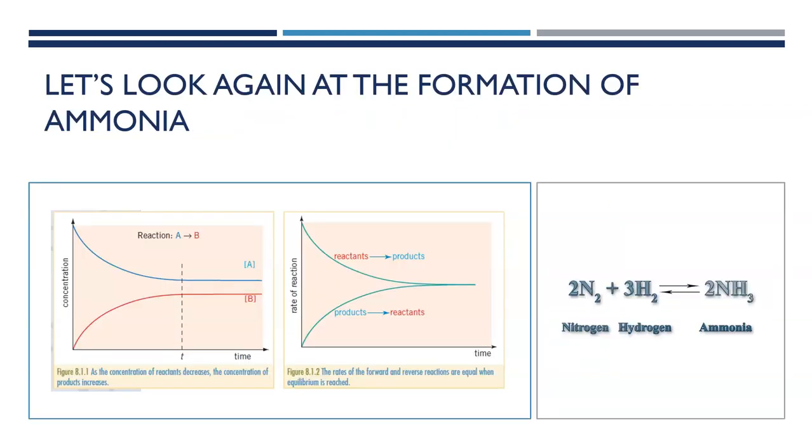So if we consider this again for the formation of ammonia, this means that steadily as the reaction progresses, we will decrease our concentration of N2 and H2, and increase our concentration of ammonia. Remembering that the rate of the forward and reverse reaction will occur at the same rate once equilibrium has been established.